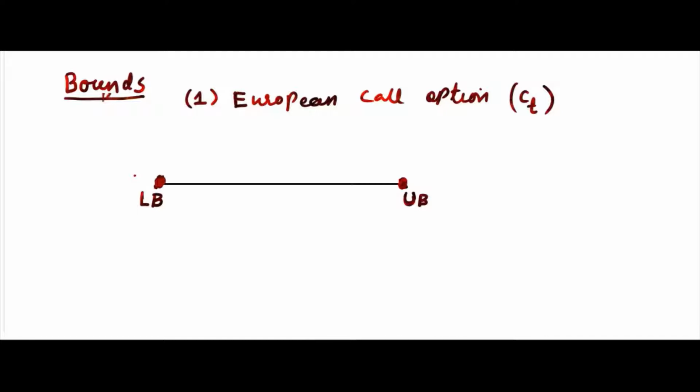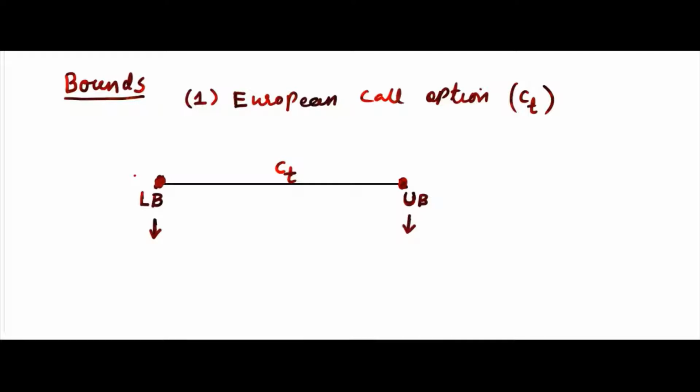What is the lower bound? Yes, Anu, what is the lower bound for call option? You're asking the formula, the expression for the lower bound for the call option. Small ct greater than or equal to ST minus K e power minus r. You are from commerce background, right? You need not say greater than or equal to, because I have already mentioned here. These are the lower bound.